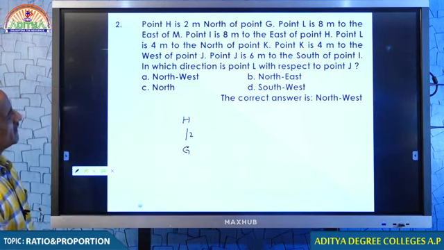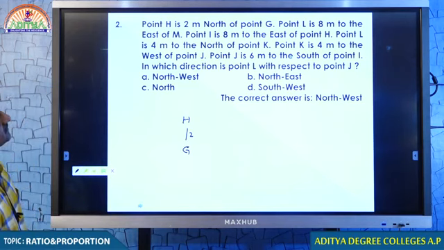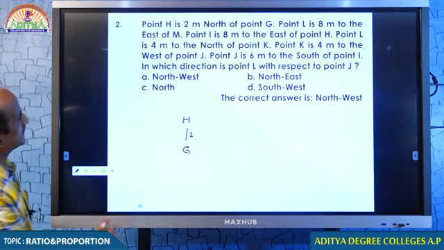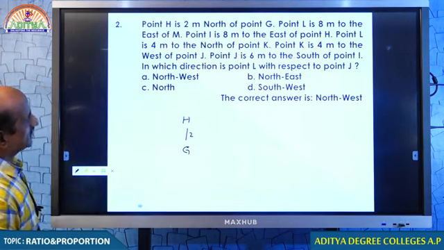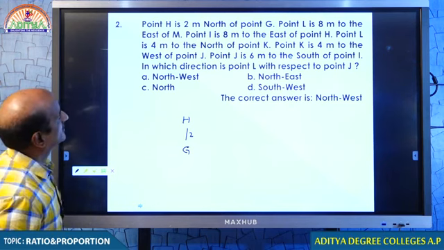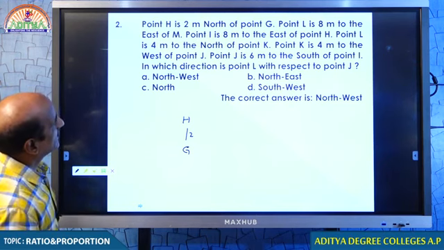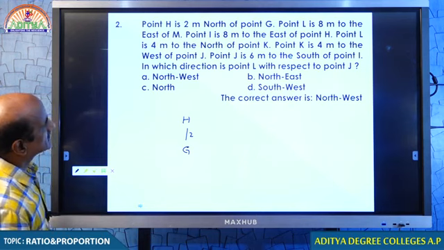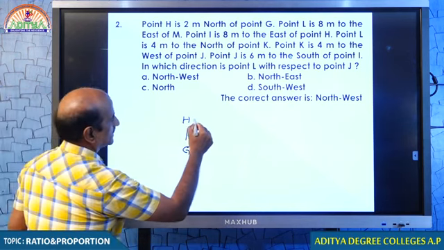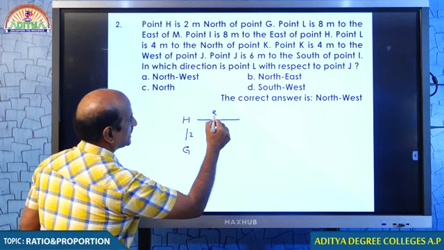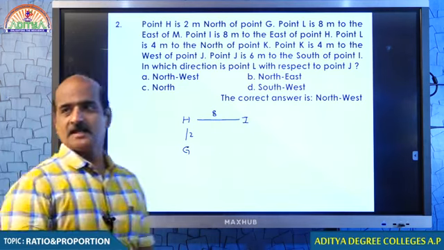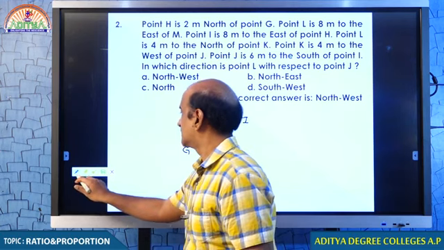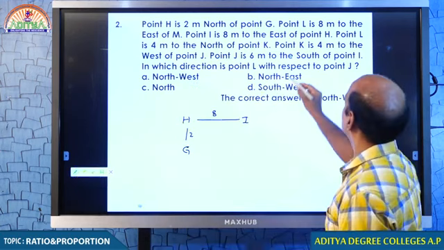Then point L is 8 meters to the east of M. Students, we have H and G, but L and M we don't have. So look at the next one. Point I is 8 meters to the east of H. Any of the information we still did not make use of?